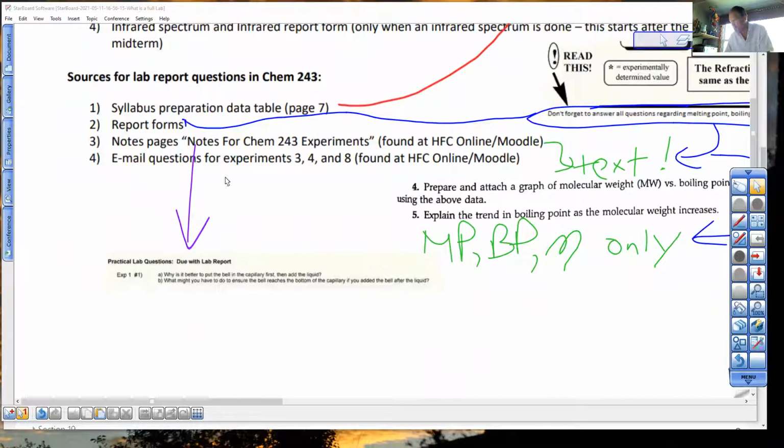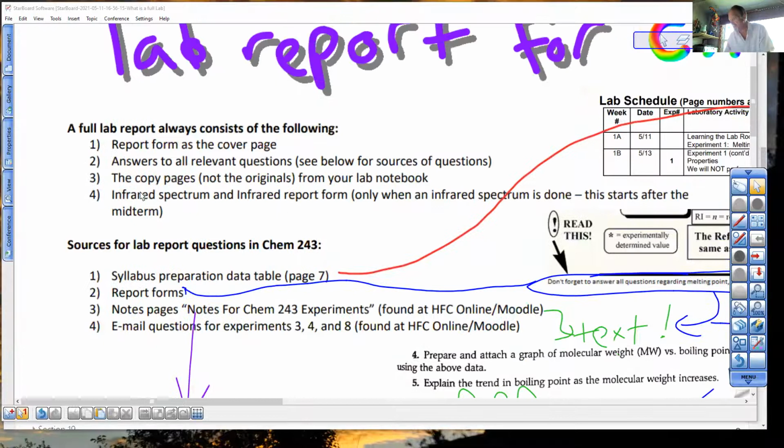In the notes pages, look in the notes page. There are 2 questions. There might be more. Please read all of the notes. Any questions asked there are due. Email starts with experiment 3. What else goes in there?